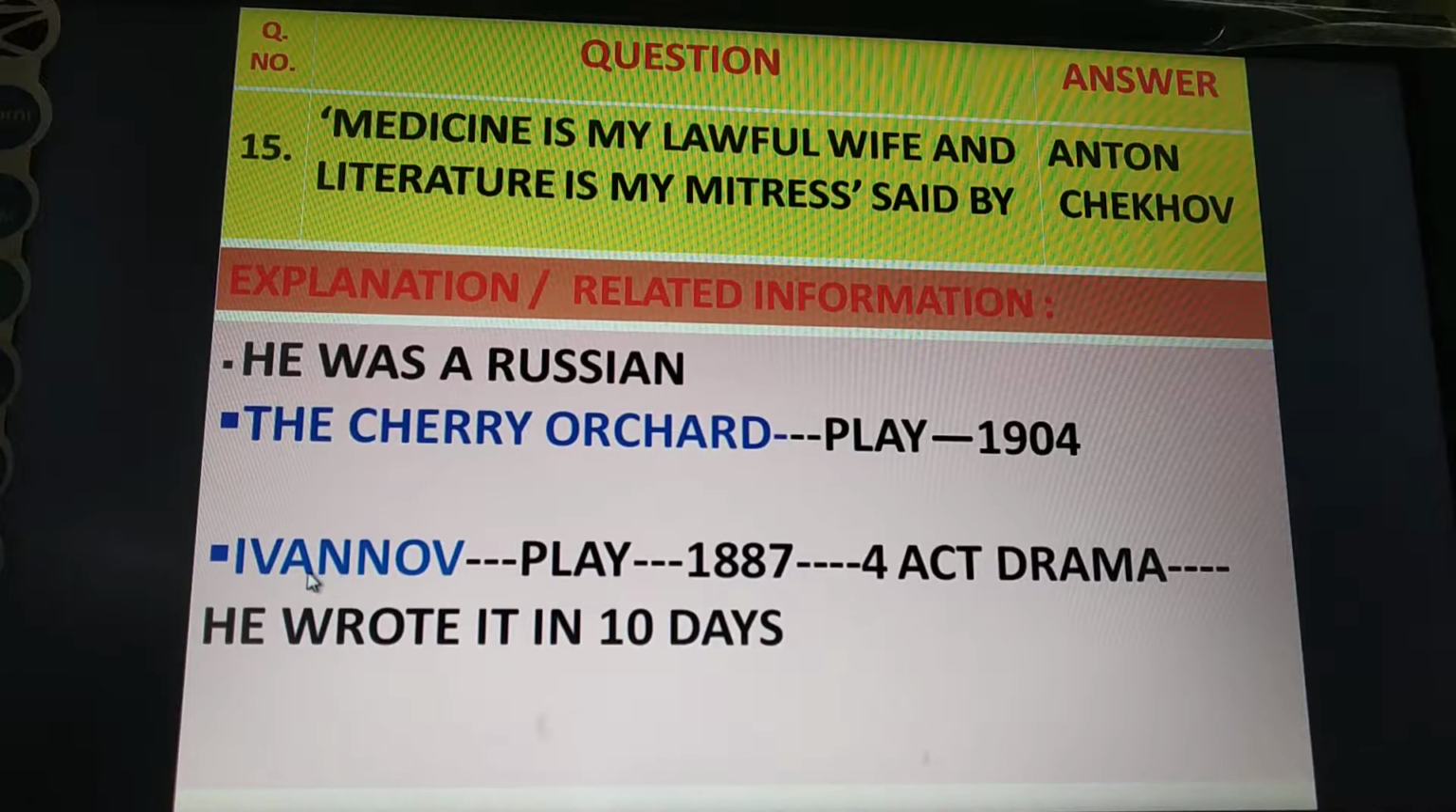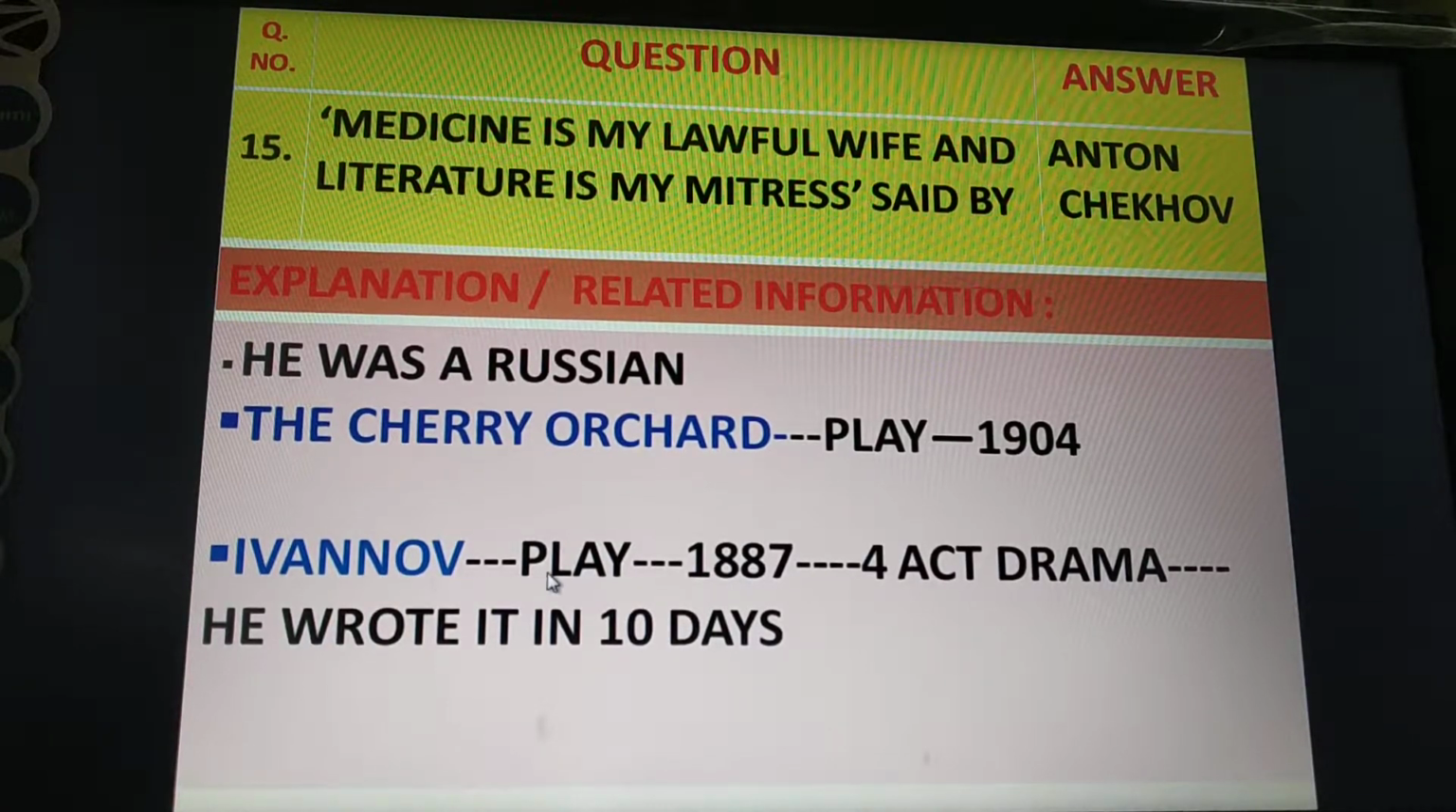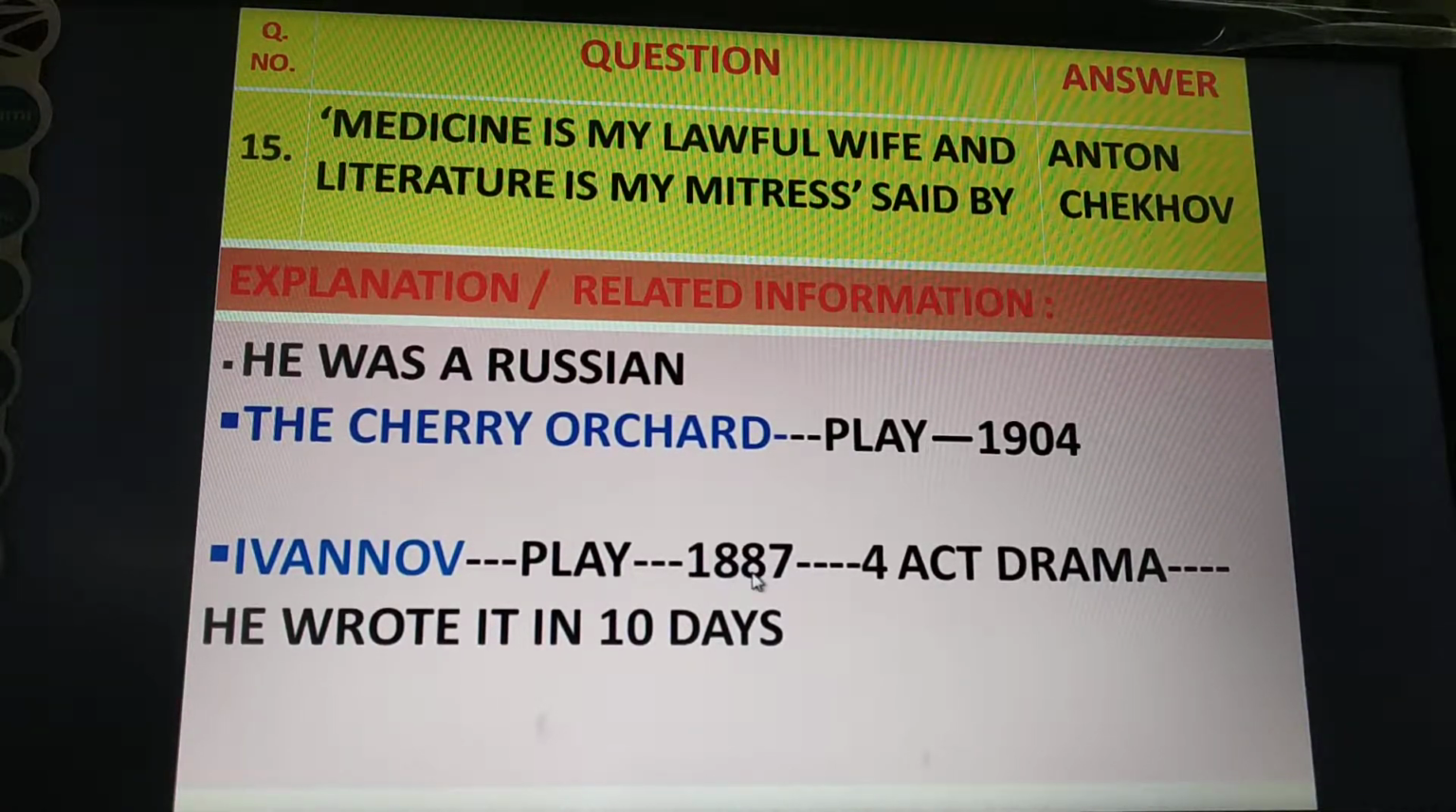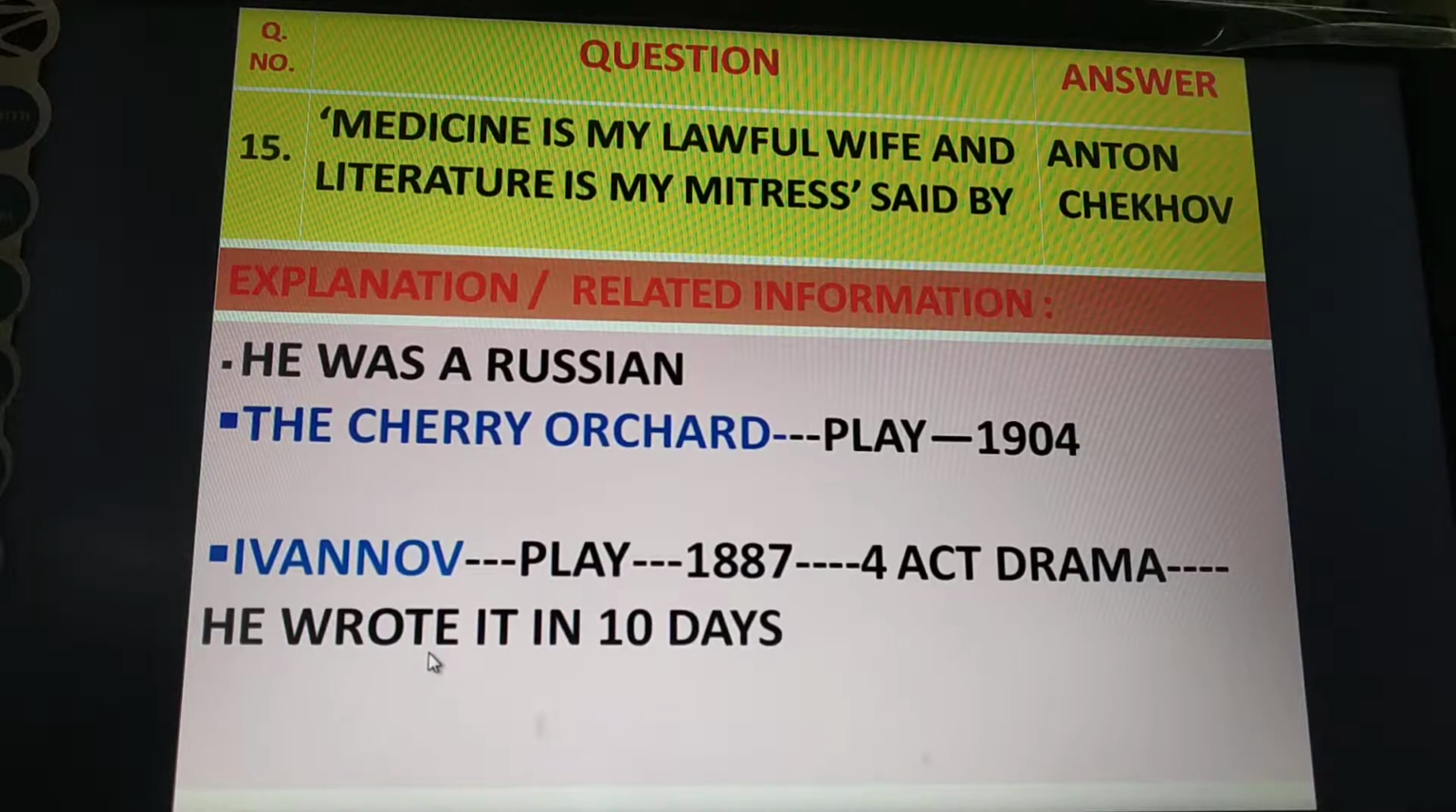Ivanov is a play published in 1887. It has 4 acts and was written by Anton Chekhov in 10 days.